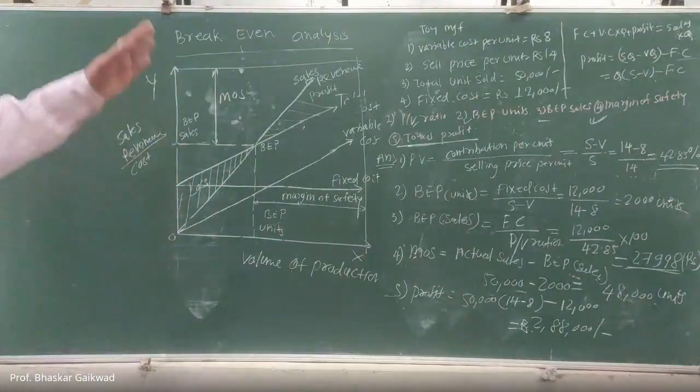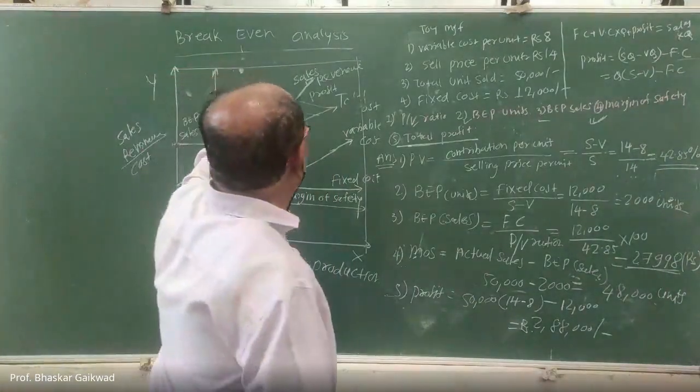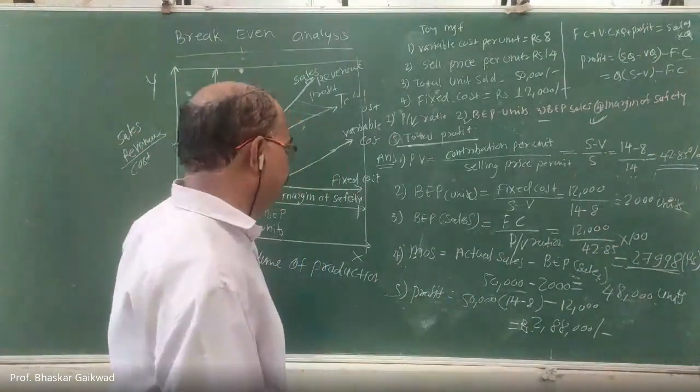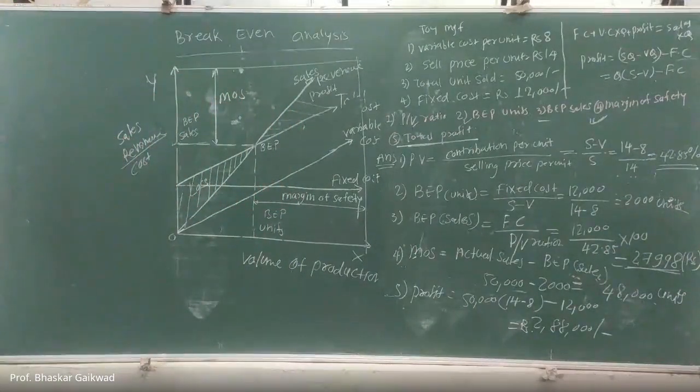So these are the examples related to break-even analysis. Okay. A few things you have to remember, and it is very easy to calculate the profit, break-even units, break-even sales, margin of safety, and the profit. Now, with these examples, I think you might have got the total concept of the break-even analysis.